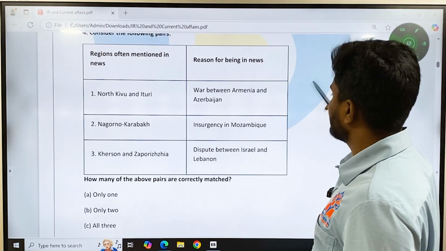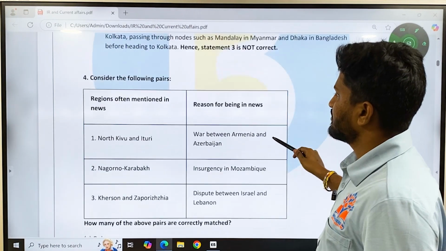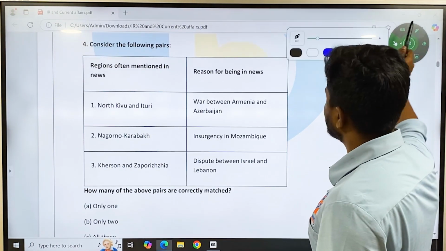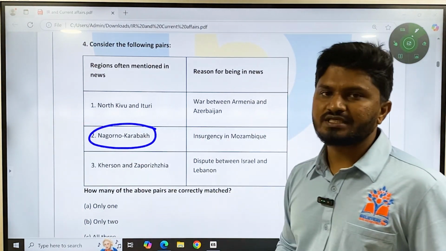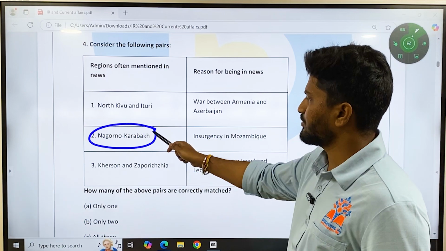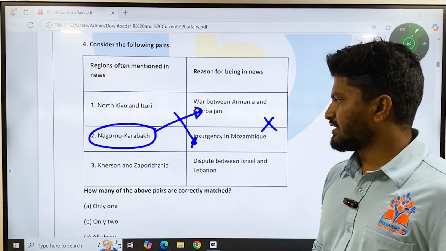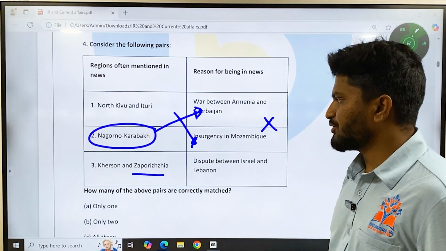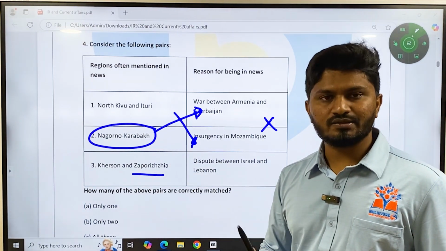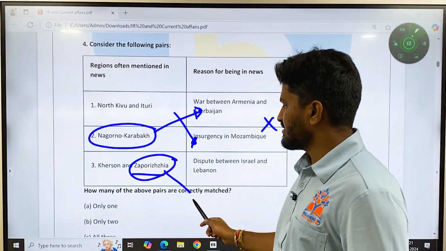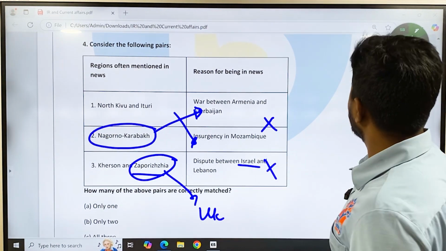Okay, so here again the correct answer is D, none of the above. If you have been listening to news about Armenia and Azerbaijan, this Nagorno-Karabakh region is an autonomous region in Azerbaijan, which both the countries are fighting over. So this becomes correct. If it is correct, then both these others are wrong only. Then Kherson and Zaporizhzhia: if you are listening to news about the Ukraine and Russia war, you would have heard about Zaporizhzhia. It is in Ukraine, not in Lebanon and Israel. So this is also wrong. So here the correct answer is D.